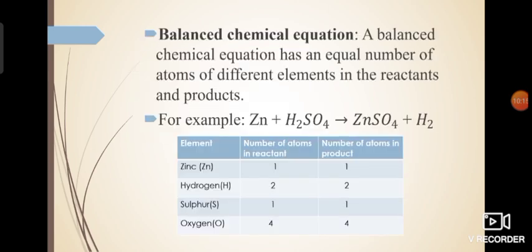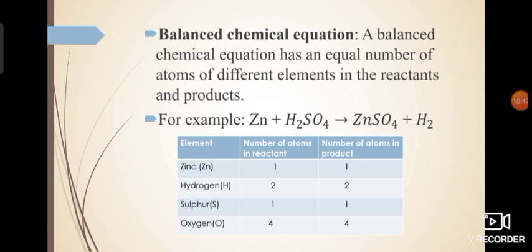Next, this is again a very important thing for you to understand: a balanced chemical equation. You have already understood what a chemical equation is. A chemical equation is nothing but representing a chemical change with the help of symbols and formulas of the substances involved in it. So whenever you represent a chemical reaction using the symbols and formulas of the substances, it is a chemical equation.